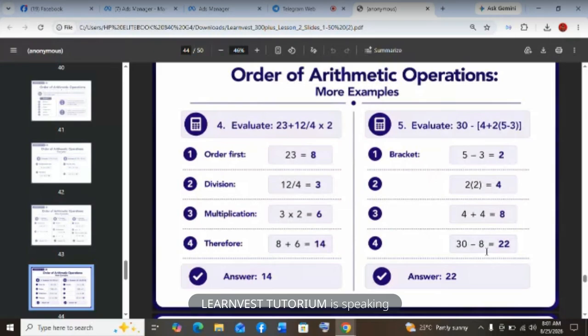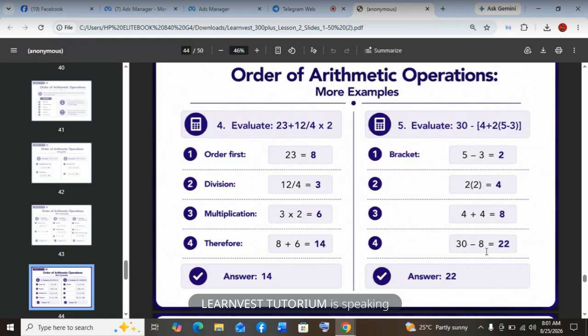Number bases now. A number base determines how many digits are used in a number system. So base 2 is binary, 0 and 1. So binary is what they use for all your electronics. That's why your switch has on and off. Off is 0, on is 1. Okay? All these things we learn, they apply it in real life.